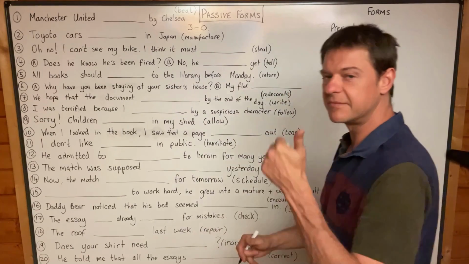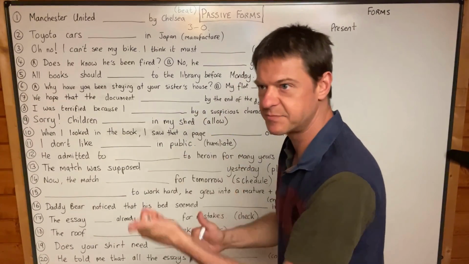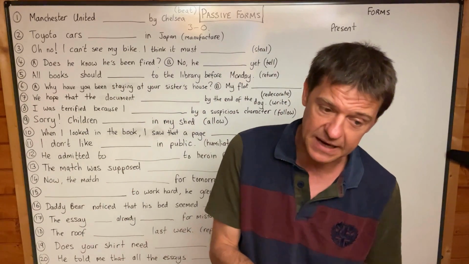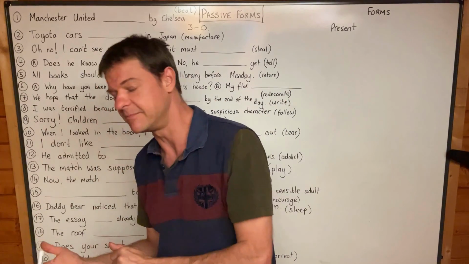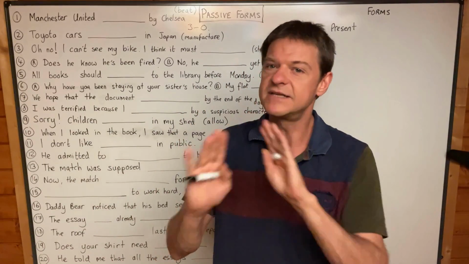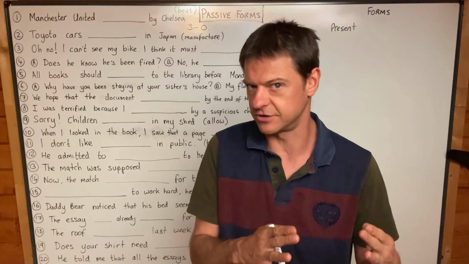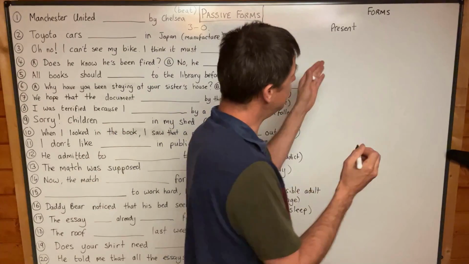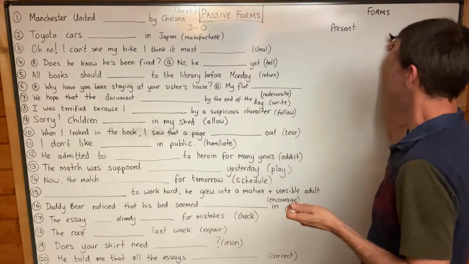I want you to remember that perfect continuous, the aspect perfect continuous, have been playing, or had been playing, or will have been playing. That form doesn't have a passive version. Okay, there is no passive form of perfect continuous, and that's why there are only three passive forms for present.